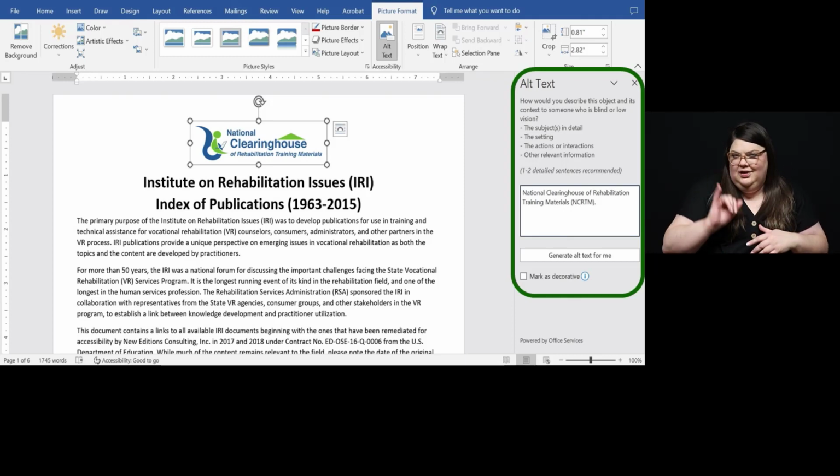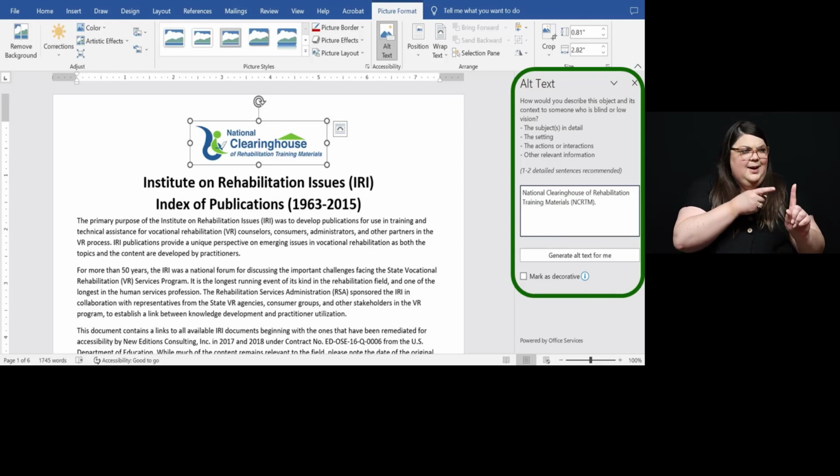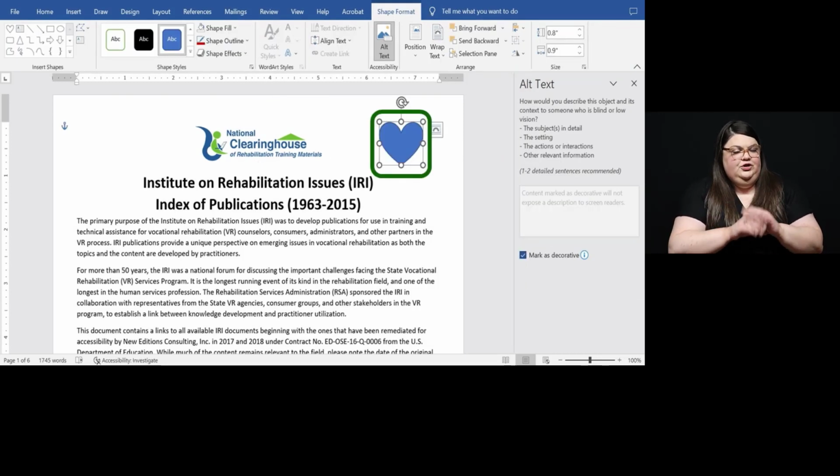Avoid including phrases such as "an image of" or "a picture of," as these phrases do not provide any meaningful information to the reader. Instead, try to describe the setting, the actions or interactions, the subject or subjects in detail, and/or other relevant information.